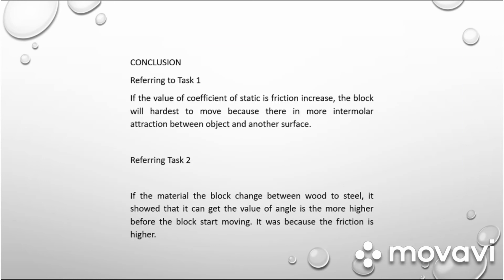In the conclusion from task 1, if the value of the coefficient of static friction increases, the block will be harder to move because there is more intermolecular interaction between the object and the other surface. And the conclusion from task 2, if the material of the block changes from wood to steel, it is sure that we get a higher value of angle before the block starts moving. It was because the friction is higher.